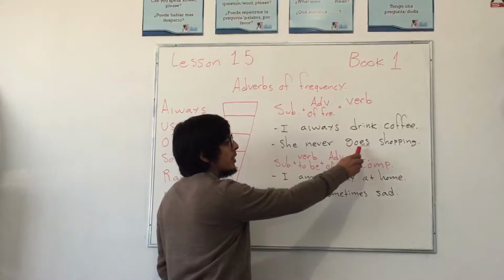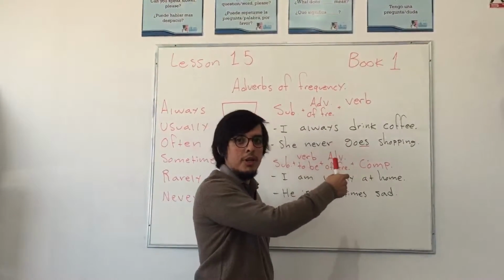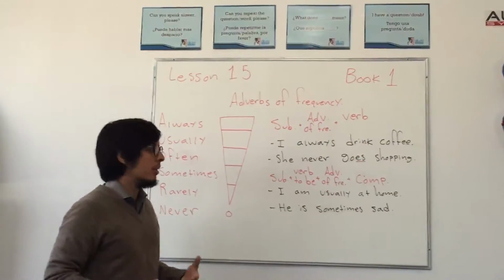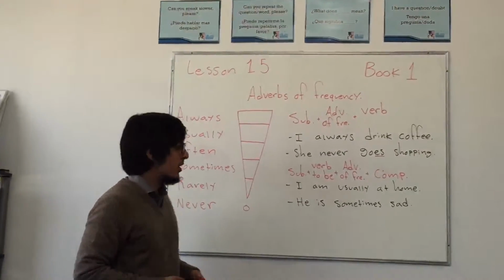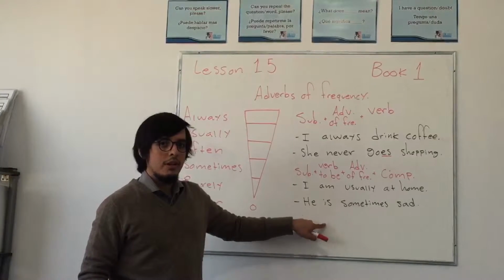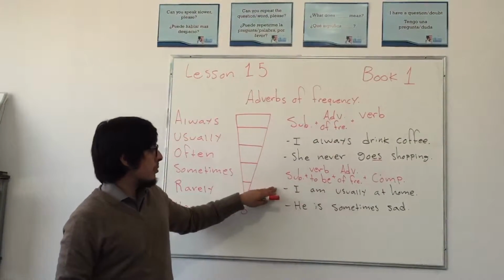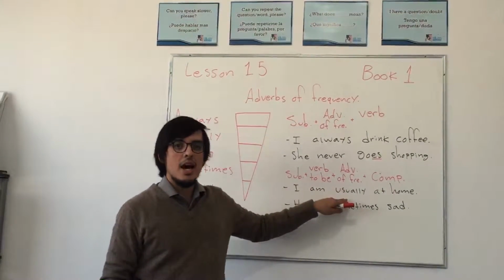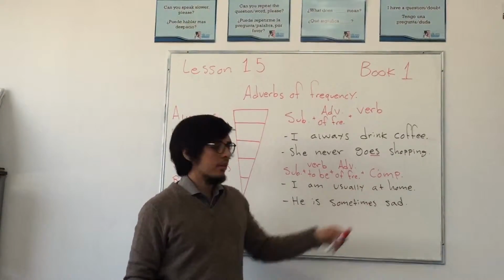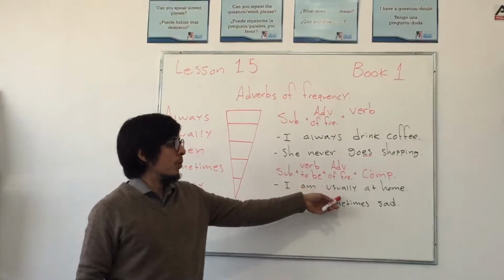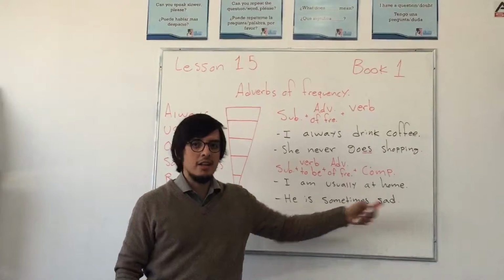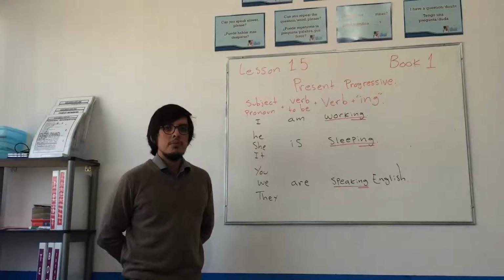Now, check this out. In third person, we need to add the corresponding change to the verb: S, ES, or IES. It's simple present. We are talking about frequency, about routines. Then, when we use the verb to be, it's always the same process. First the subject, then the verb to be, and then the adverb of frequency, plus a complement. I am always at home. He is sometimes sad.